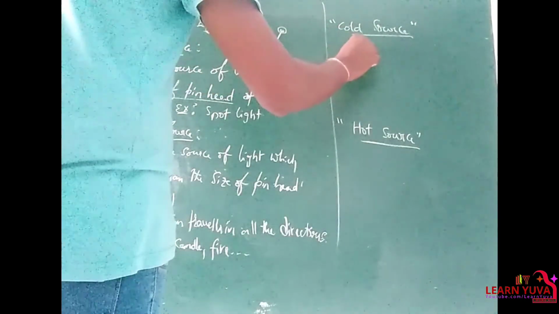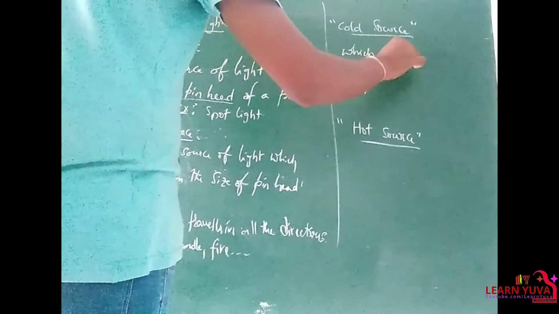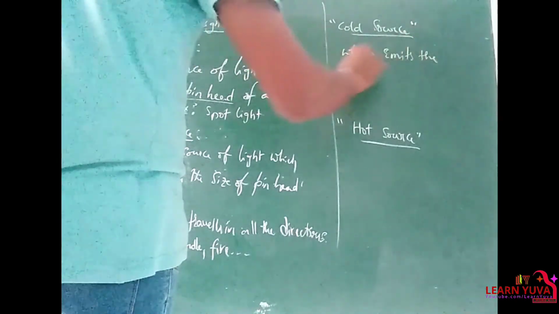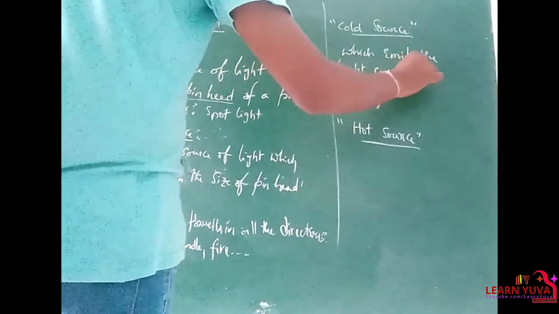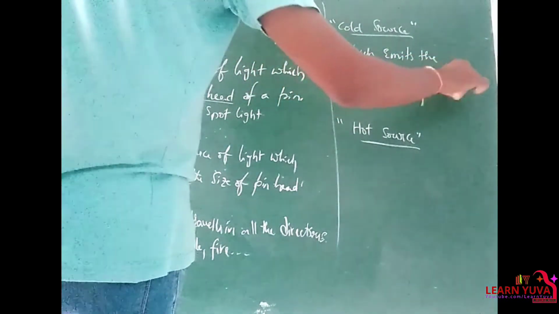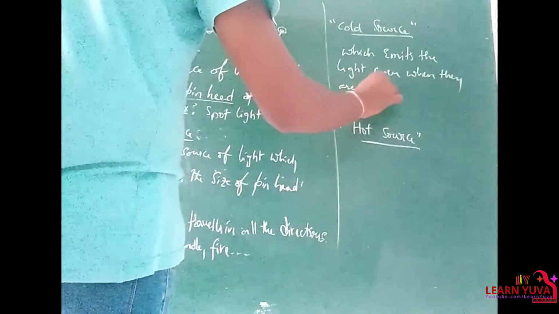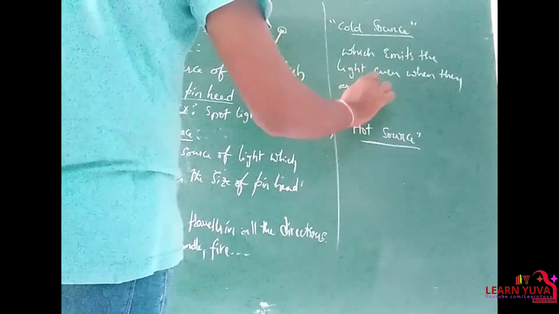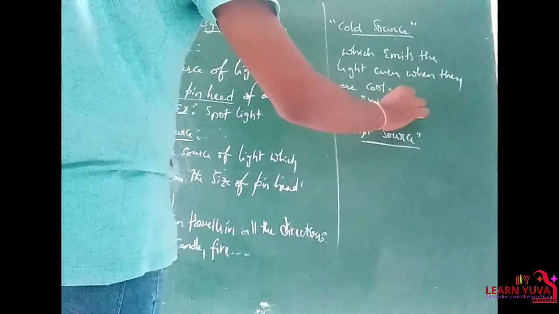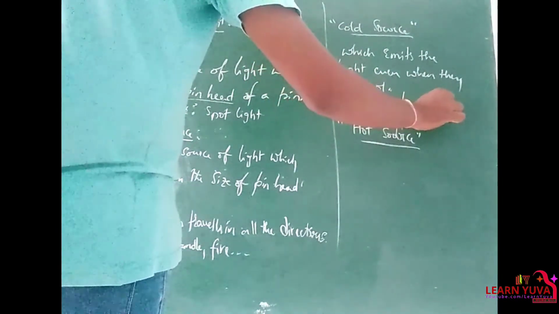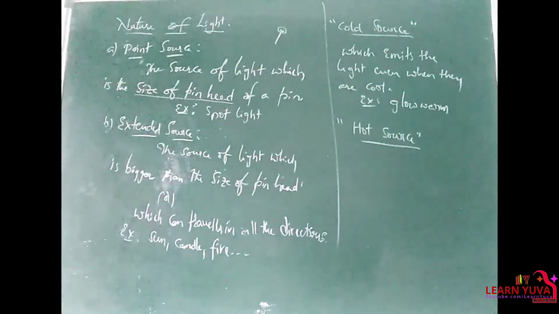An example for this is a blower. Blower is the best example for this cold source of light.